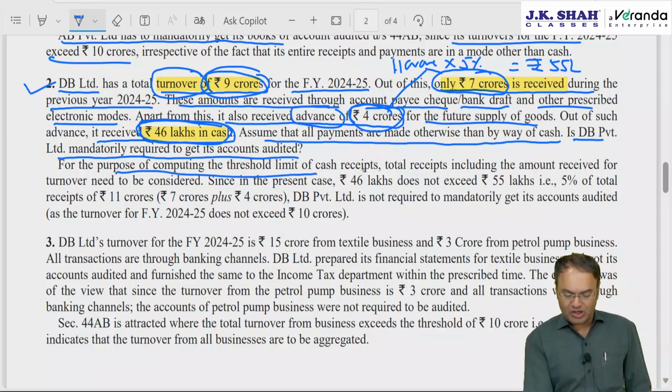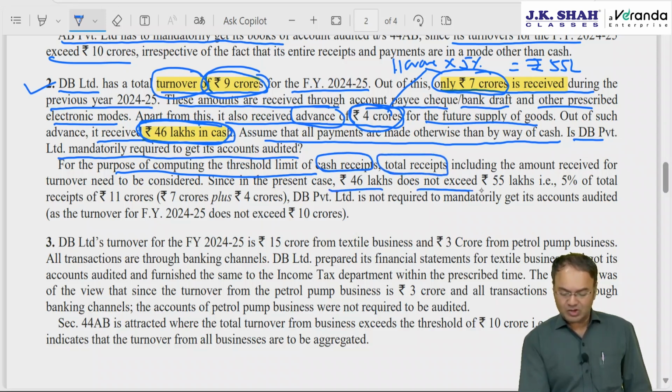For the purpose of computing the threshold limit of cash receipts, total receipts including amount received for next year are to be considered. 46 lakh does not exceed 55 lakh, that is 5% of 11 crore. Therefore, audit is not required.